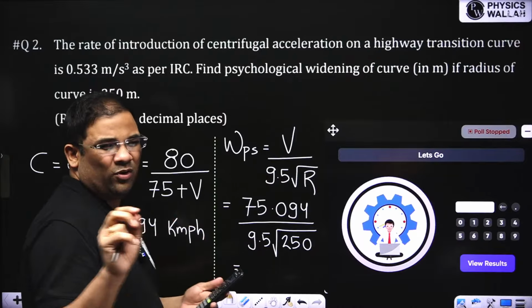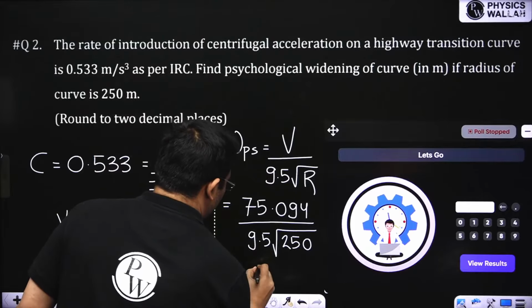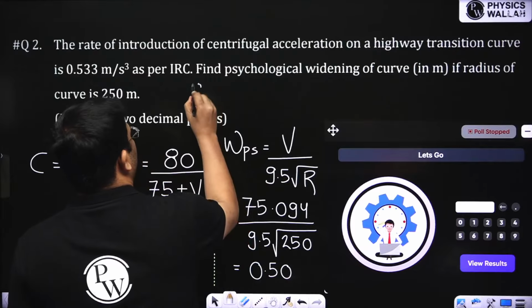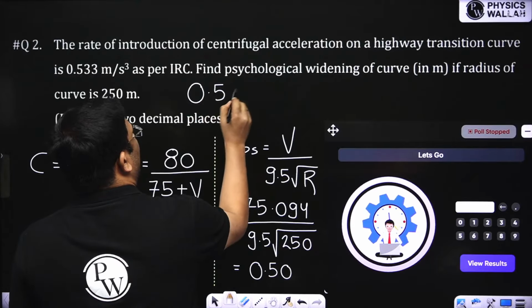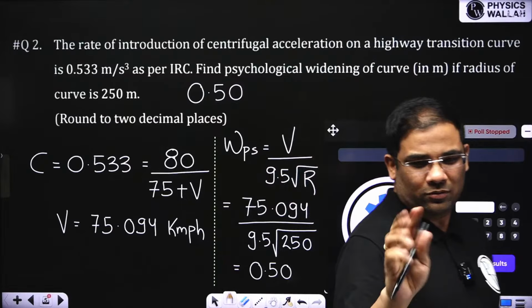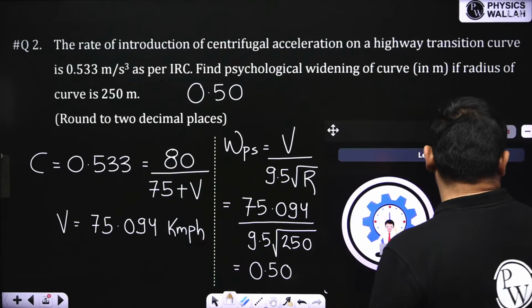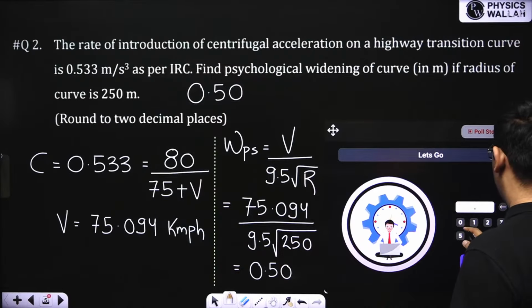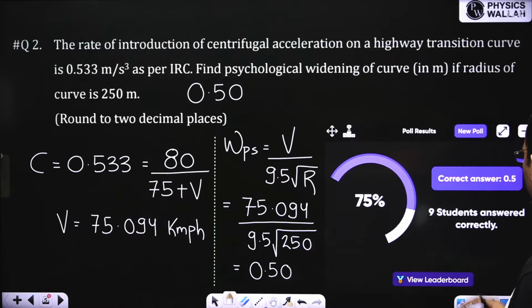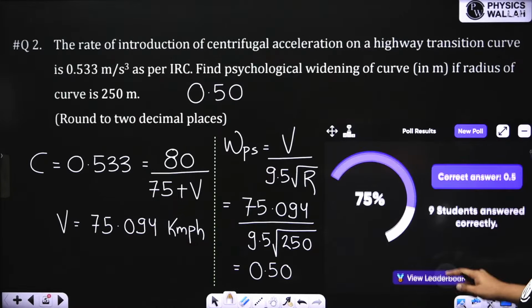It's coming 0.4999. We can round it to 0.50, two decimal places. Obviously, they will give a range, 0.4948 to 0.52, so that is not an issue. Very good. So many of you have solved correctly.